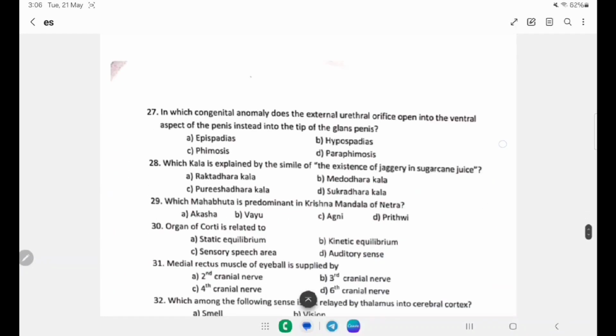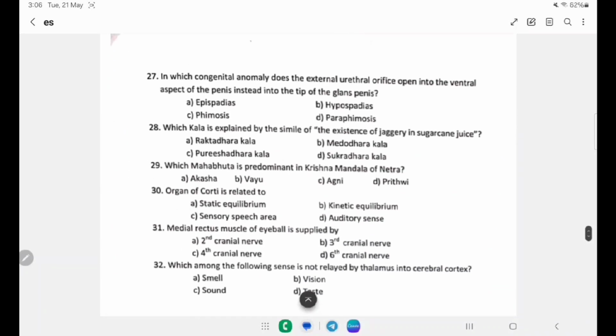Next question is, in which of the following congenital anomalies does the external urethral orifice open onto the ventral aspect of the penis instead of the tip of the glans penis?